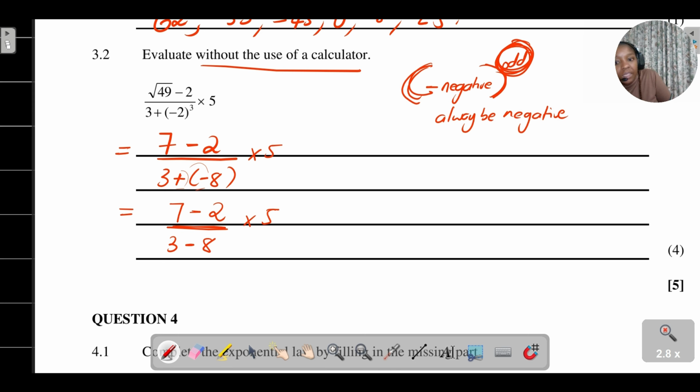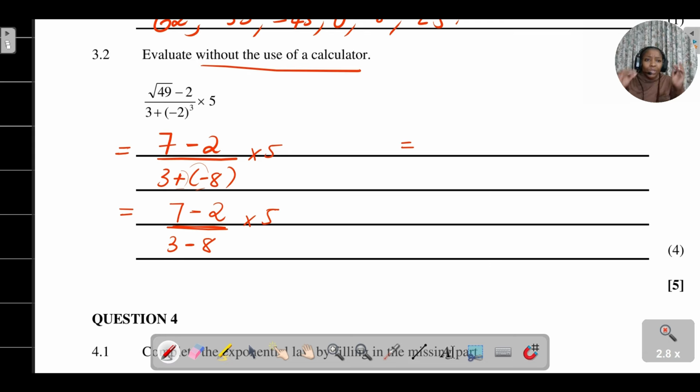I'm going to continue on this side. Equals. Then, remember, when you're dealing with fractions, if there are terms in the numerator, just make them smaller. Simplify the terms in the numerator. So if I say 7 minus 2, I'm getting 5, divided by 3 minus 8, which is minus 5. Do you see? Multiplied by 5.